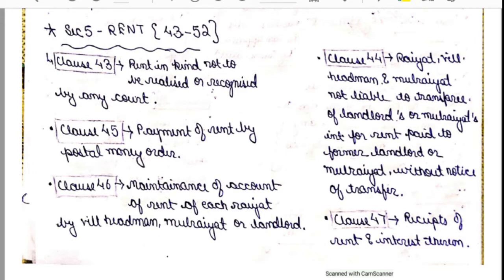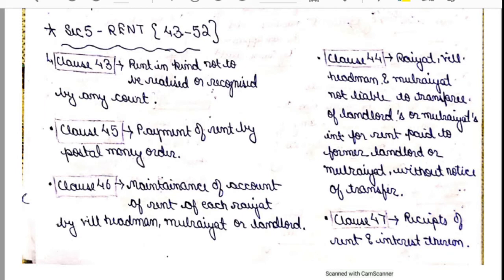If the Rayyat, without receiving any notice of transfer of the land from one landlord to another, pays the rent to the old landlord, then he is not liable to pay the rent to the new landlord because he hasn't received any notice of the transfer, so it was not his fault that he gave the rent to the old landlord. This is talked about in clause number 44.